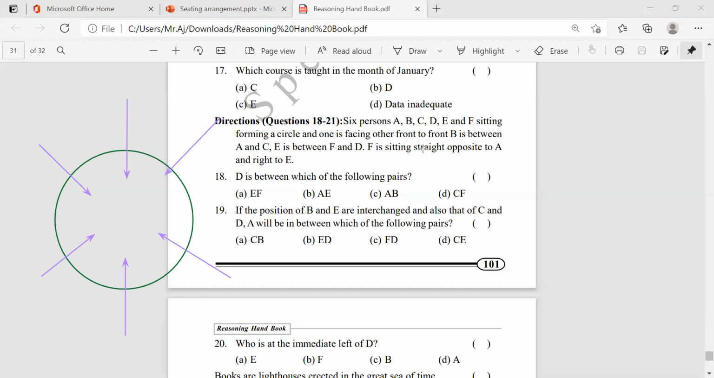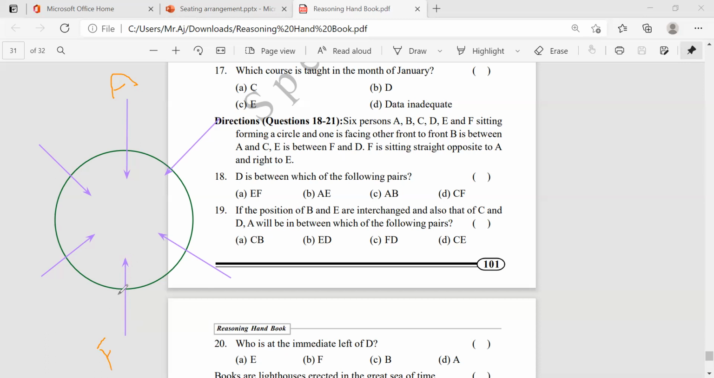And first thing, B is between A and C. It's not a direct statement. So B is between A and C, but where A and where C are, we don't know. And E is between F and D. But where F is and where D is, we don't know. F is sitting straight opposite to A and right to E. Suppose A is here, then F will be here, exactly opposite.